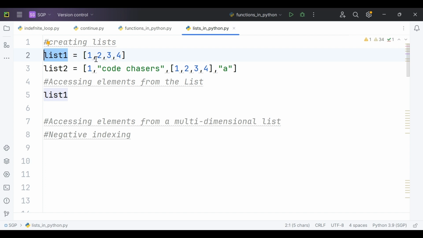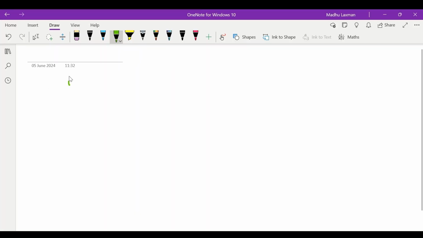Indexing is a very important concept in Python. It might be for strings, lists, tuples, sets, or anything, to access elements from any data set. Indexing is much more important, so I request you to please check my indexing in Python video. I'll keep the link in the description. I'll brief you here about indexing in Python.